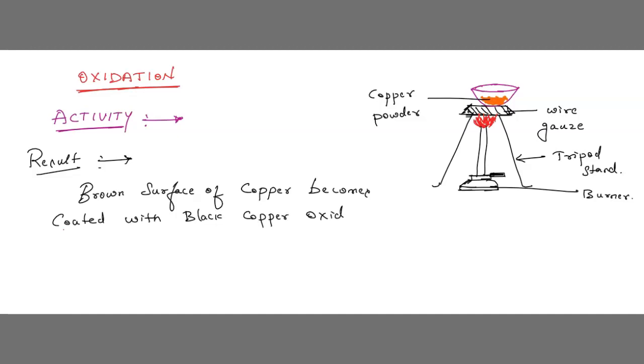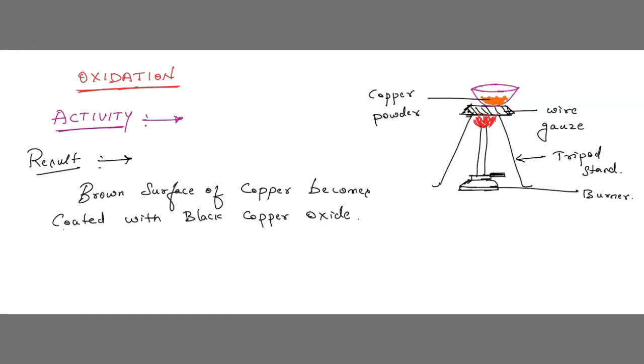It has coated with what, children? Black copper oxide, which means it has changed its color. The brown surface of copper powder becomes coated with black copper oxide.